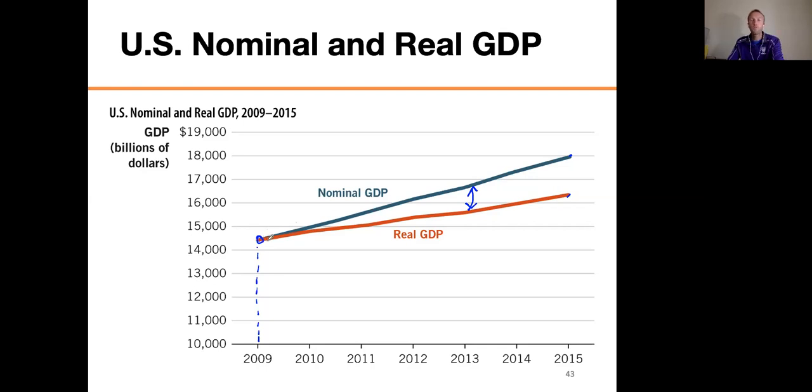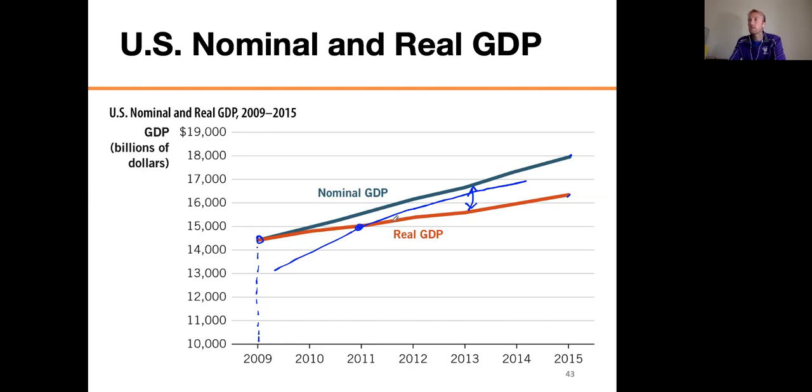Remember I told you before that you could choose any year's prices. It doesn't matter as long as you keep them the same. That is true. Let's imagine that we had chosen 2011 for the base year. If we had chosen 2011 for the base year, then the nominal and real GDP would have been the same in 2011, and the nominal GDP would have come up like this, right? And then it would have come down like this. That would have been the comparison if we had chosen 2011 as the base year, okay?